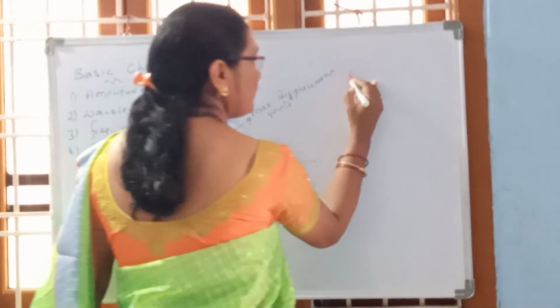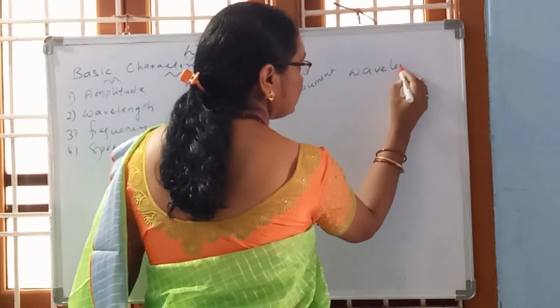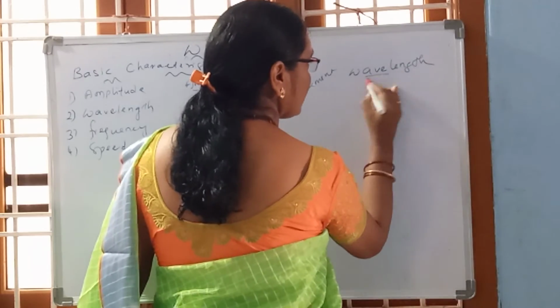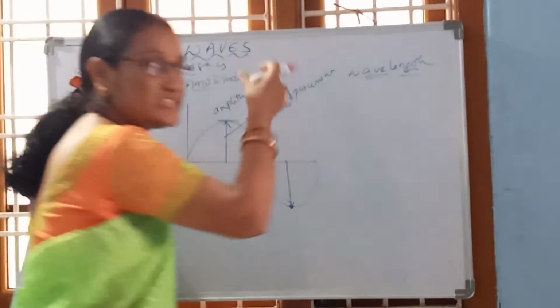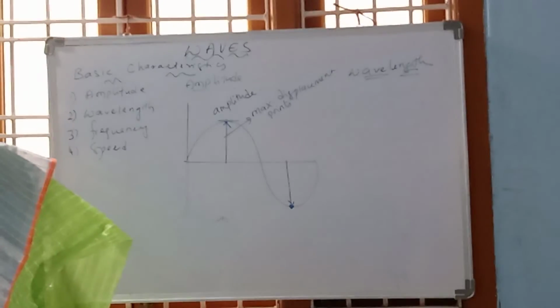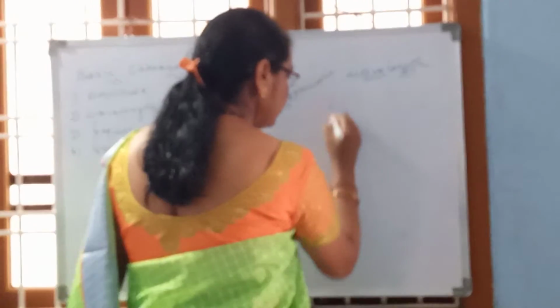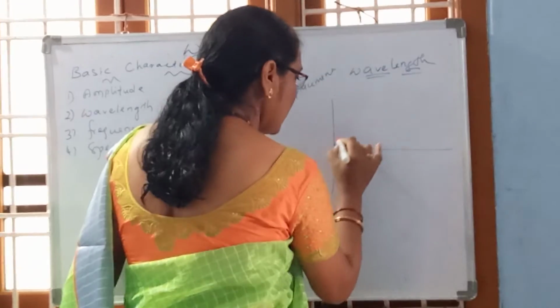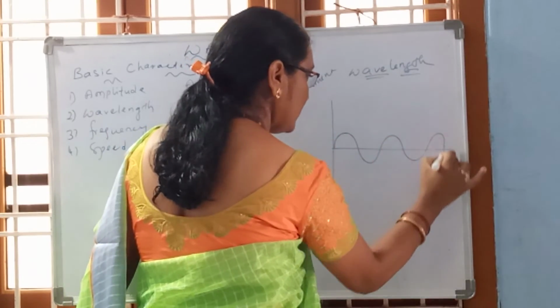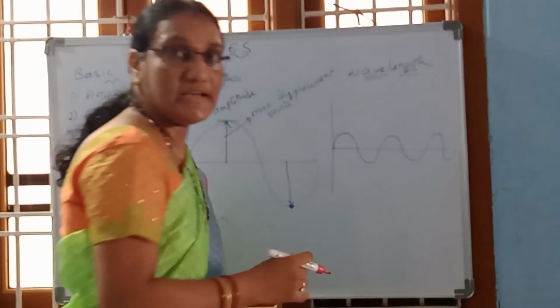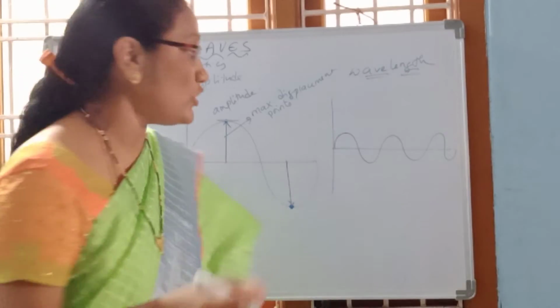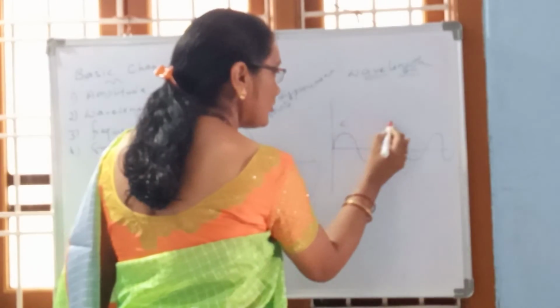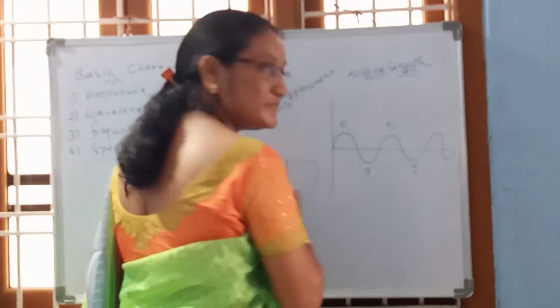Now next, wavelength. Here I am drawing a wave. Either you can take compressions and rarefactions also, in longitudinal waves, crest, trough.